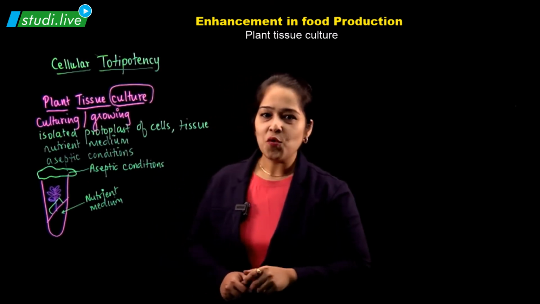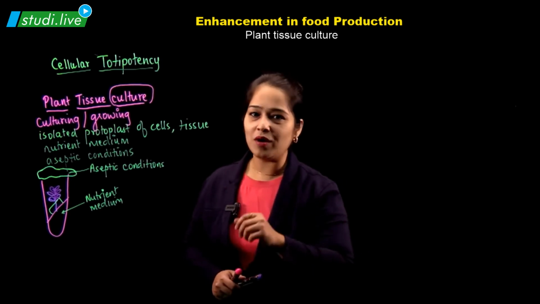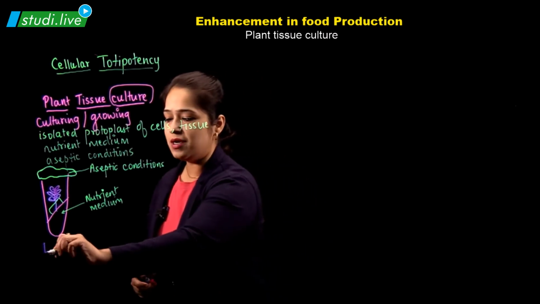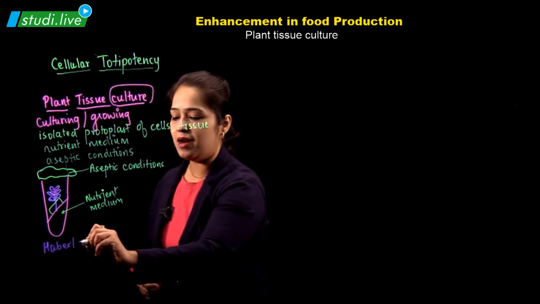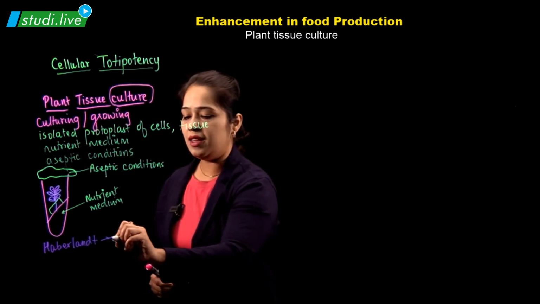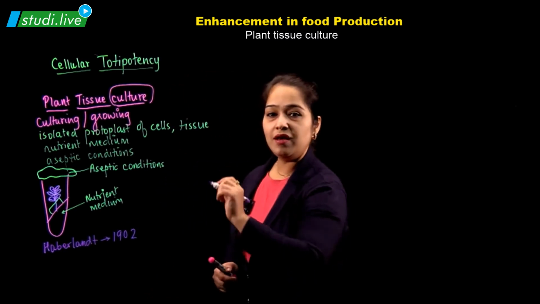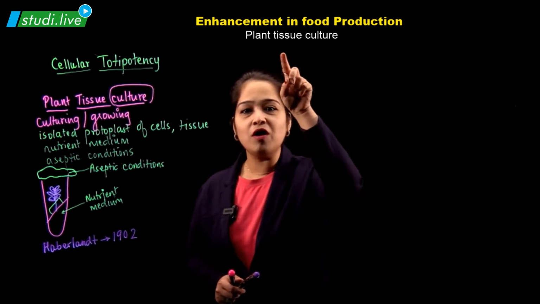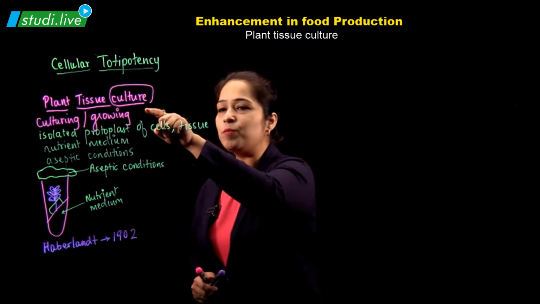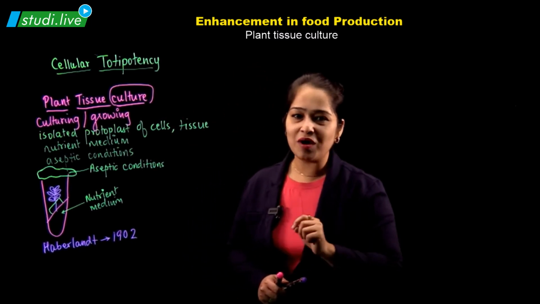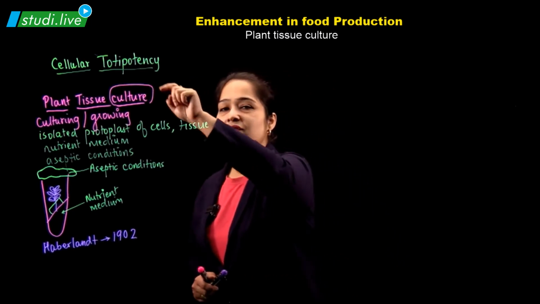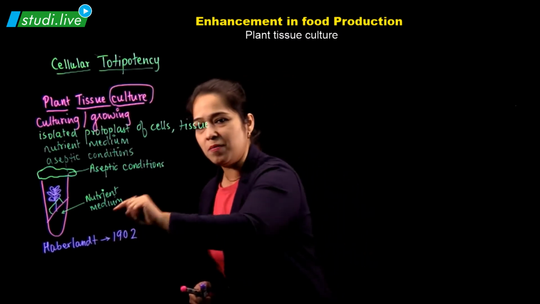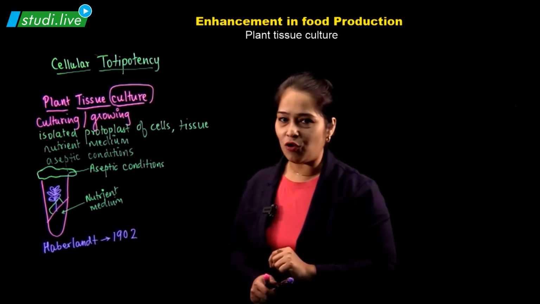So let us see who discovered this and what are the requirements of plant tissue culture. This plant tissue culture was discovered by the scientist known as Haberland. Haberland, in the year 1902, described plant tissue culture and he first explained this topic. And he has given us the example of cellular totipotency. So all the credit goes to him, Haberland, in the year 1902.